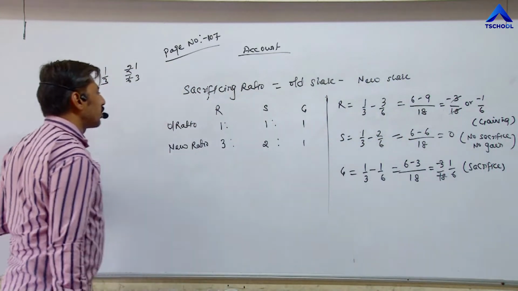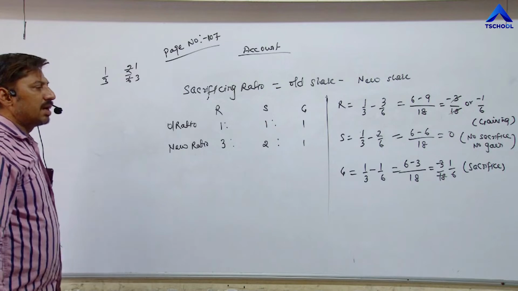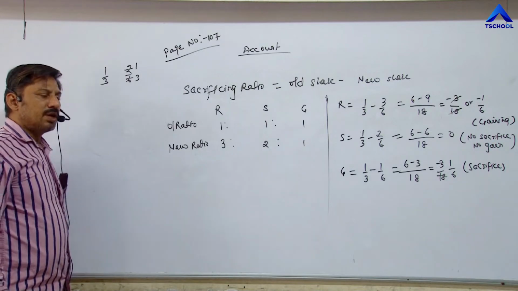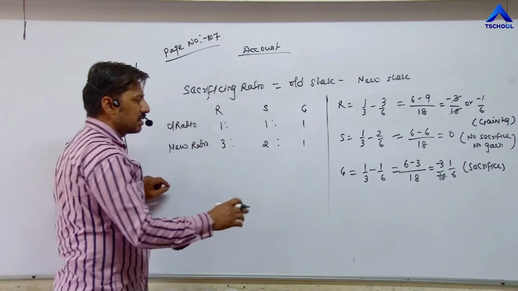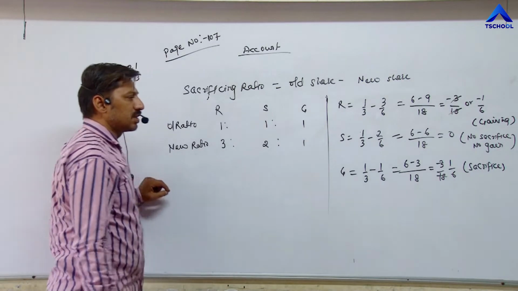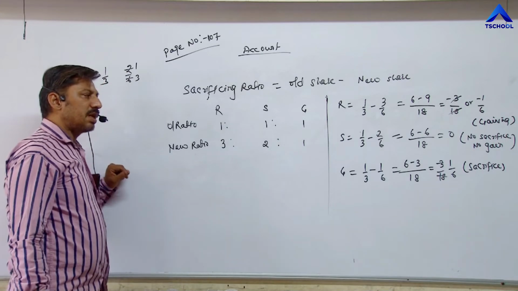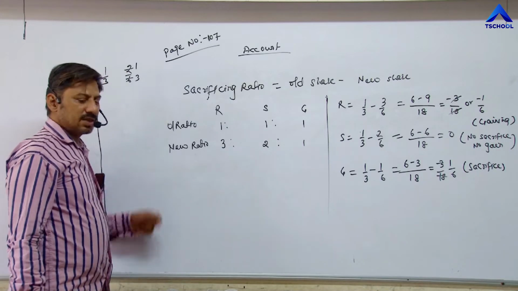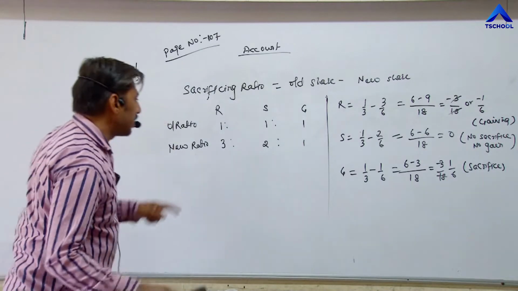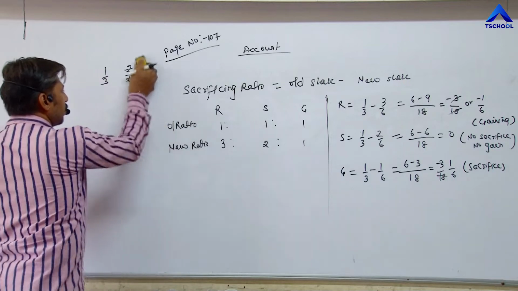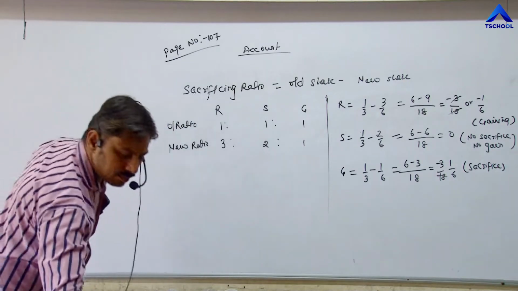So whenever we are calculating the sacrificing ratio, if the answer comes positive, it means he is sacrificing. Means his share reduces. And if the answer comes negative, it means his share increases. Means gain. We can understand this question through one example once again.